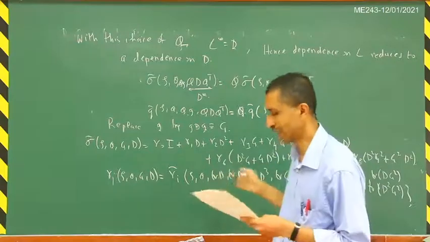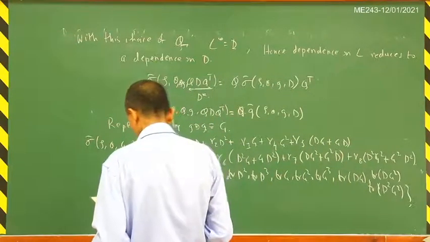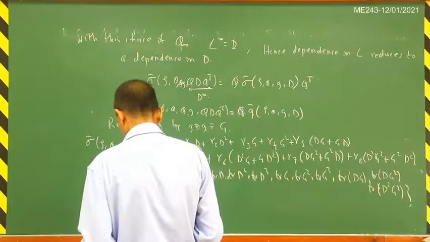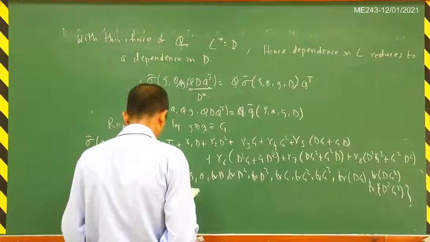Okay, so as I said, you can look at the papers in the literature to find a proof of this particular thing. Then let us continue on this.